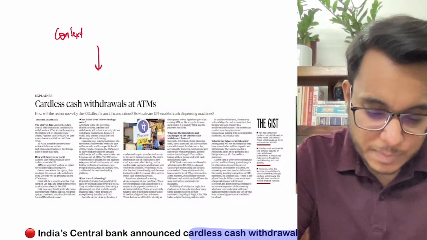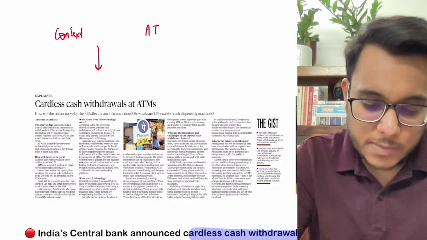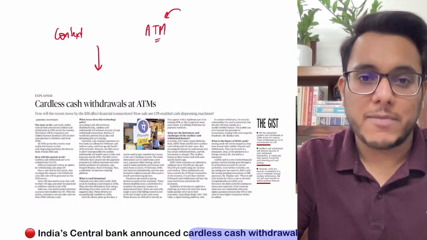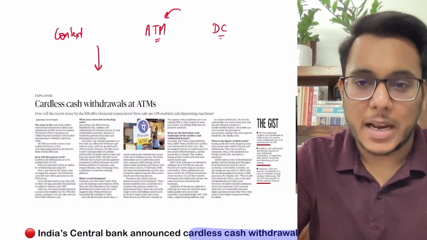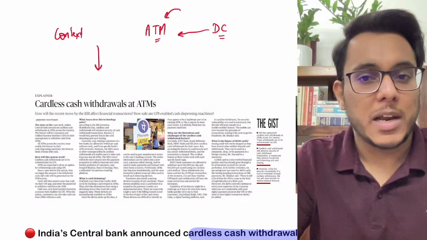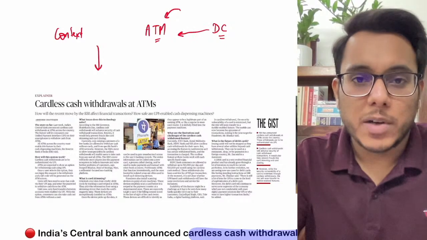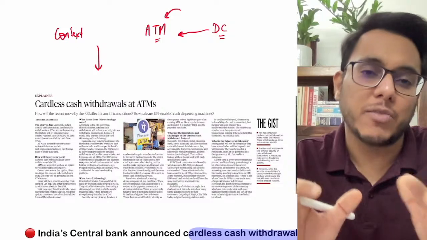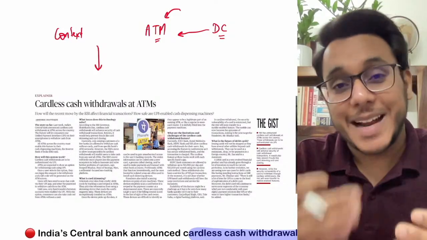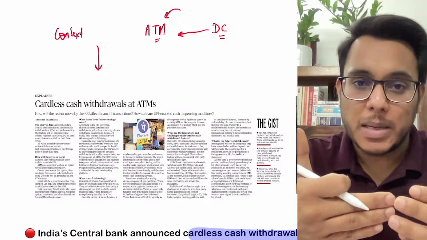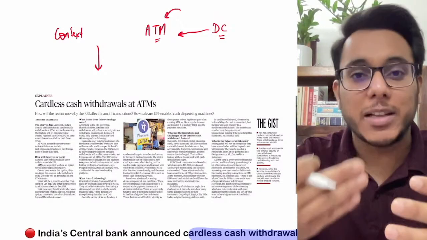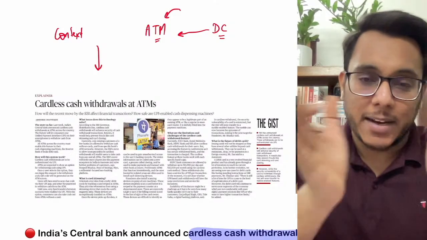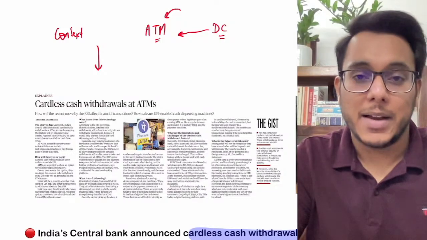So basically, guys, suppose you want to withdraw some money from the ATM. Presently, if you want to withdraw money from the ATM, you need to have the debit card, and only by using this debit card can you withdraw the money. However, there are certain banks such as HDFC Bank and many others which also provide the option of cardless withdrawal. But that cardless withdrawal can only be done by people who have an account in that bank. For example, at HDFC Bank, only people having an HDFC account can withdraw the money in a cardless format. Is it clear?